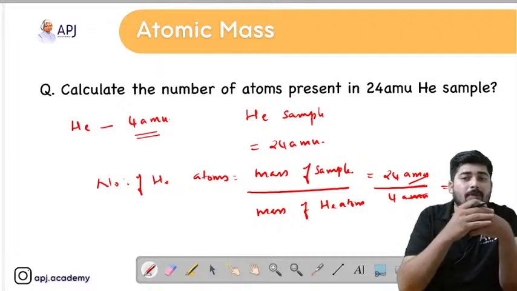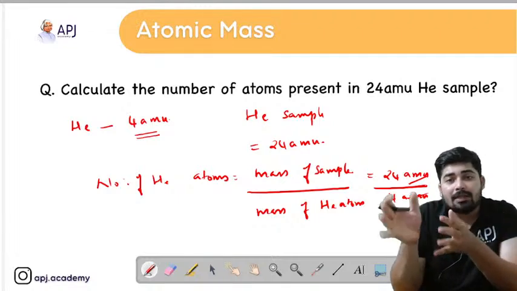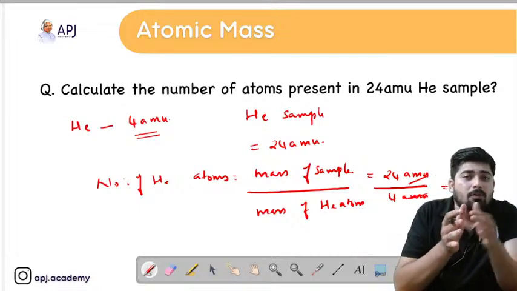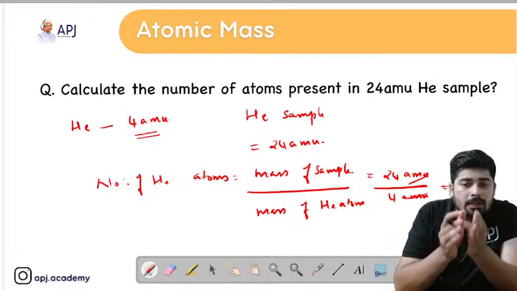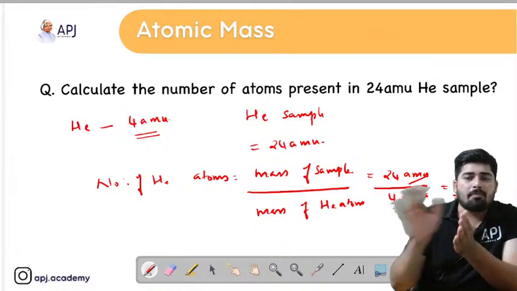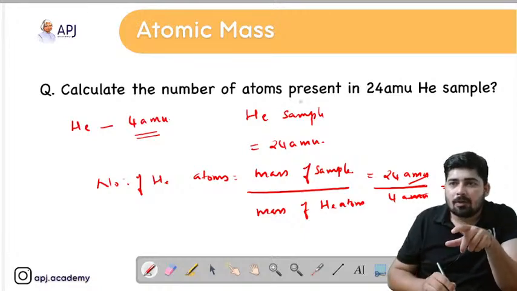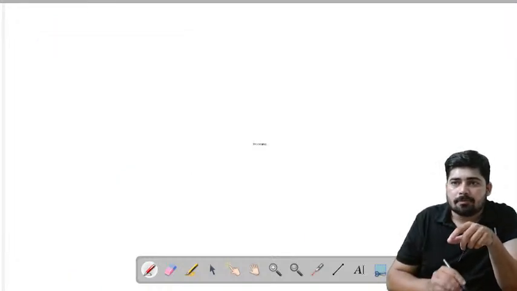So you have to calculate the number of helium atoms present in a 24 AMU helium sample. What is the equation to find the number of atoms? The given mass divided by the atomic mass will give you the number of helium atoms. Hope that is clear. Now let's move on to the next.